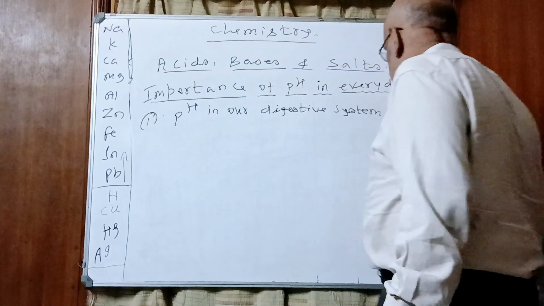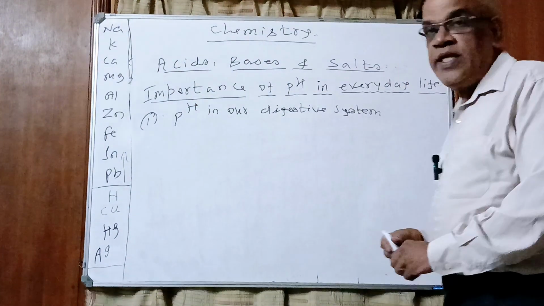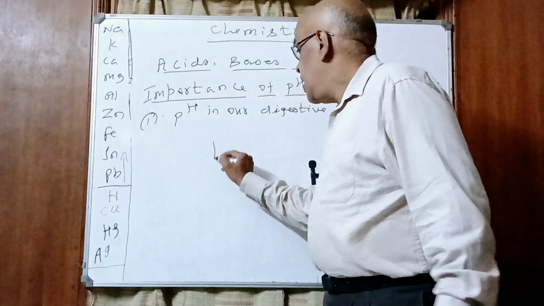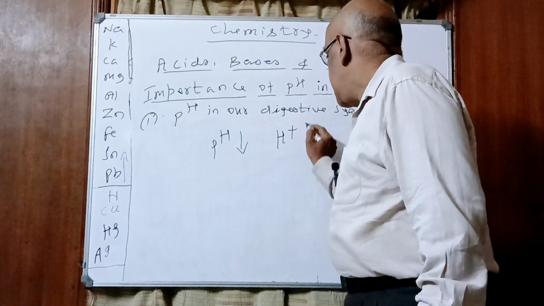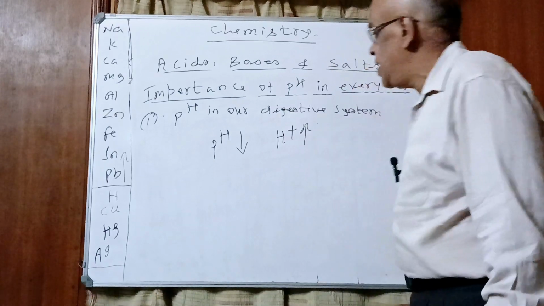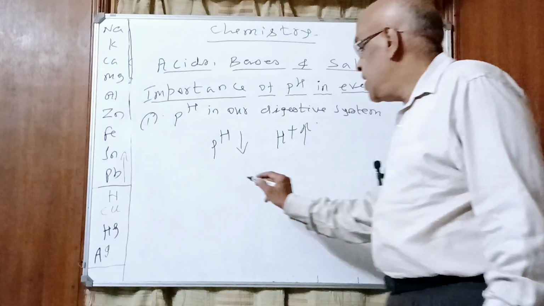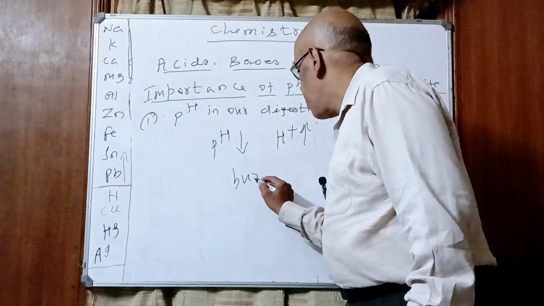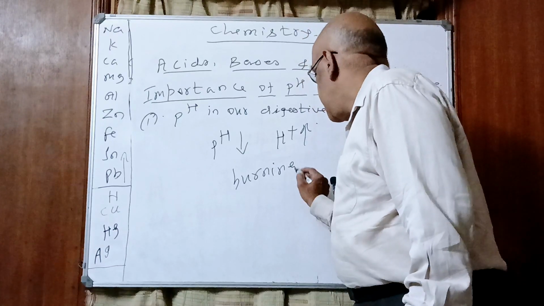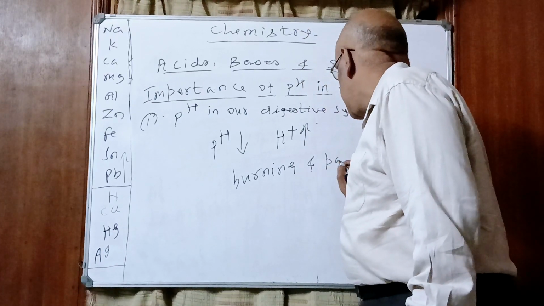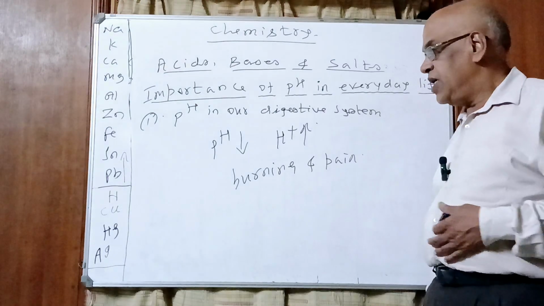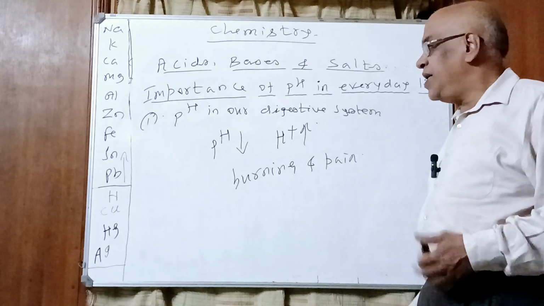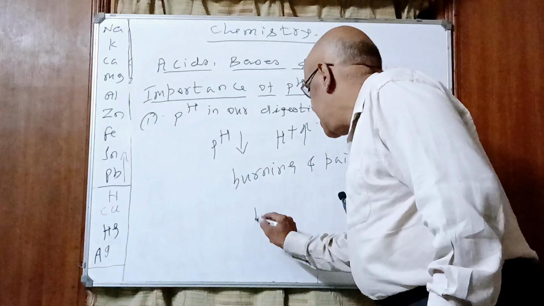Now, because of overeating, what happens? The pH of the HCl in the stomach falls down. As a result, hydrogen ion concentration will increase. We suffer from burning sensation and pain, which is called indigestion. So the food is not properly digested. Then we take antacids.